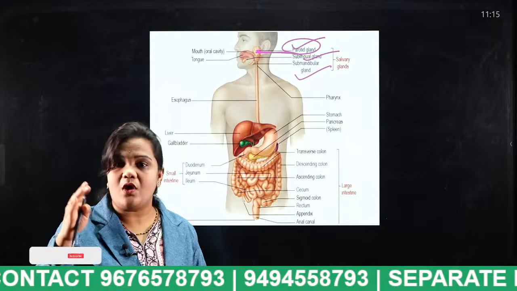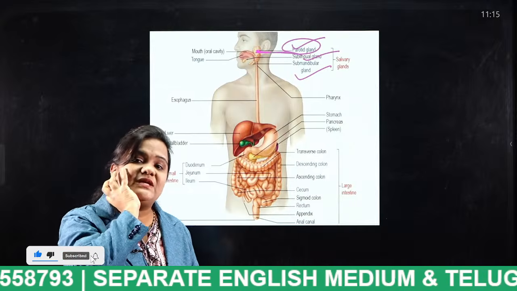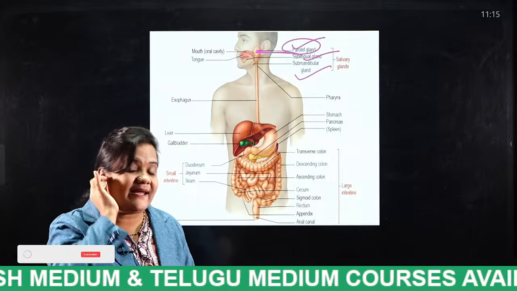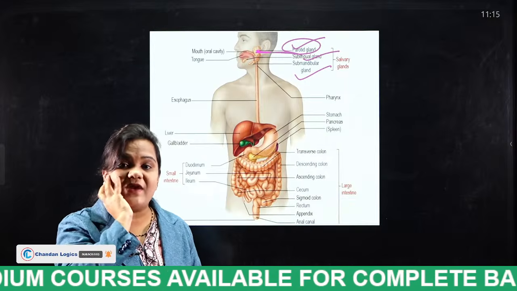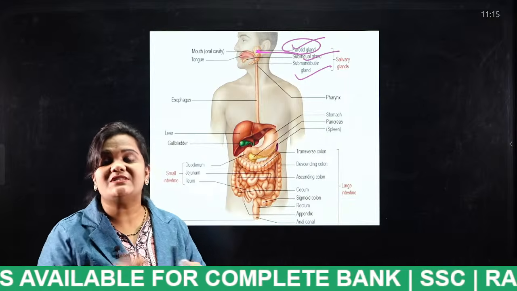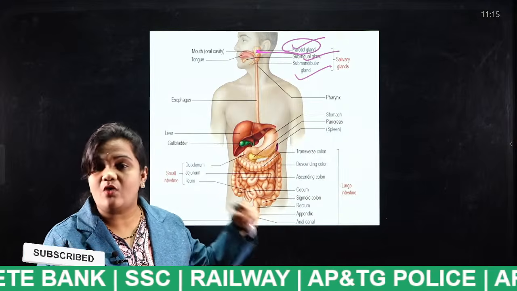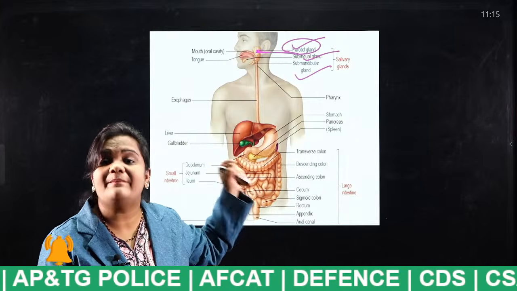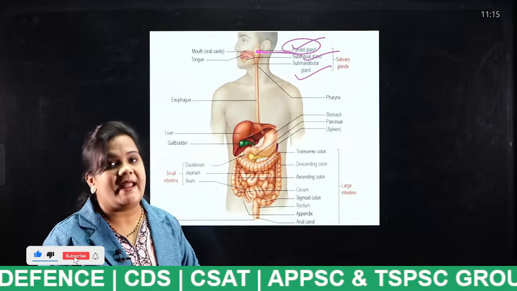I think you all know what mumps is. One part of the cheek will swell, where the salivary gland is present exactly in front of the ear and above the jaw. That condition is nothing but mumps, and it is due to a virus. Especially which gland is affected if a person has mumps? Especially the parotid gland.